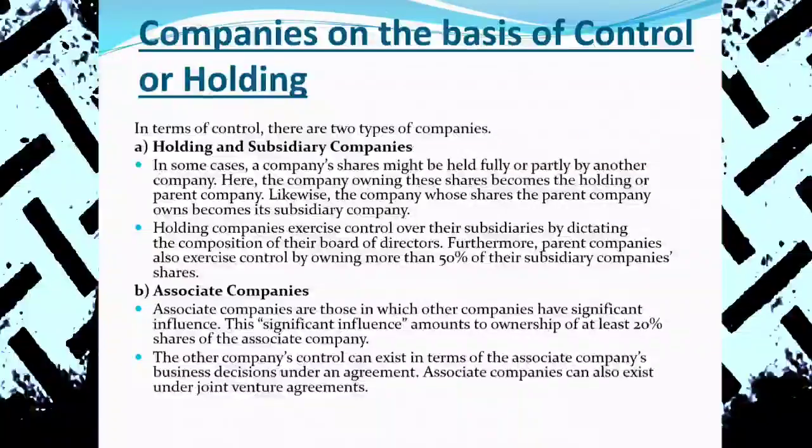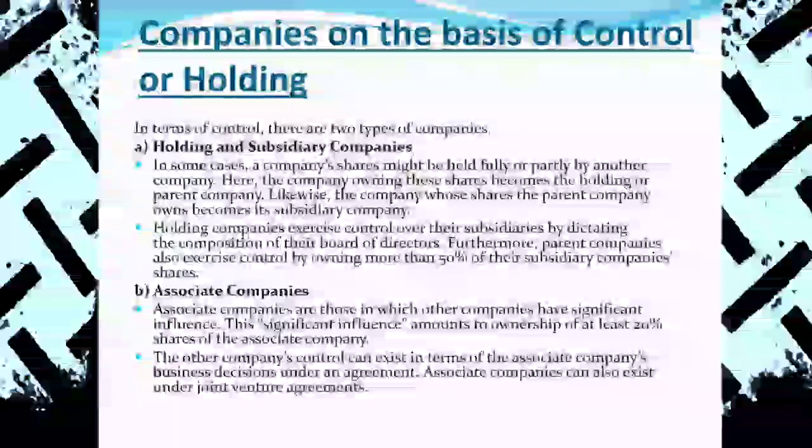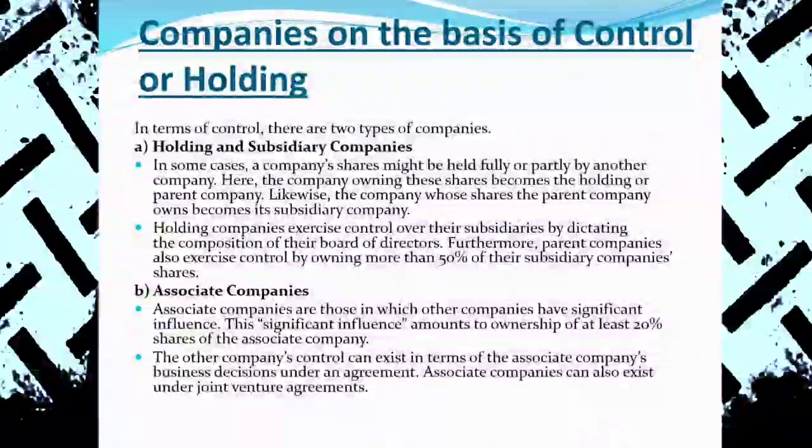So two or more individuals, or two or more entities or companies, run and establish another company, that we call an associate company. So that's simple. Yes, associate companies generally exist under a joint venture agreement. Joint venture agreement बाट associate company generally run गरिराखेको हुन्छ. It could be said in this way.